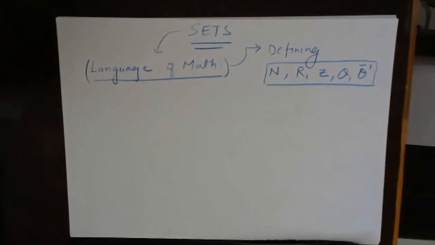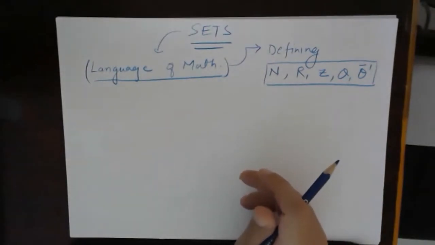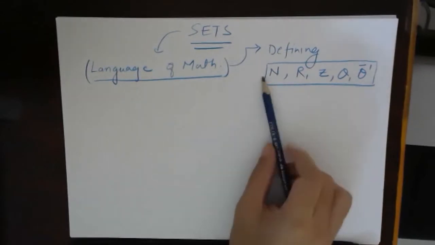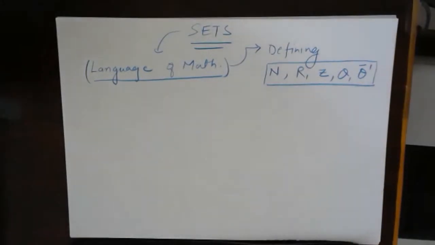So basically we have seen that sets define a language of mathematics, and to proceed further, first we have to know the basic language of mathematics. Fine. The first thing which we have already seen is different sets which we have already defined on the number system. Right? Sets of integers, sets of natural numbers, sets of whole numbers, sets of real numbers, and so on. Right? So after this we'll move on to different kinds of sets and different notations of sets.